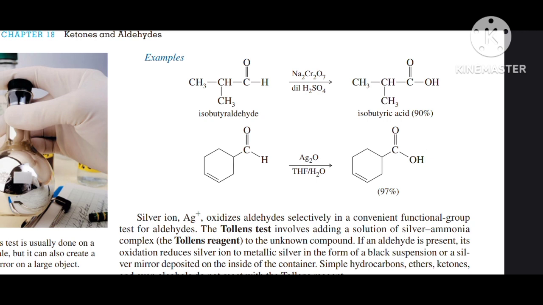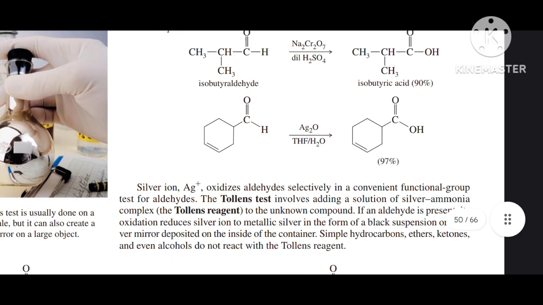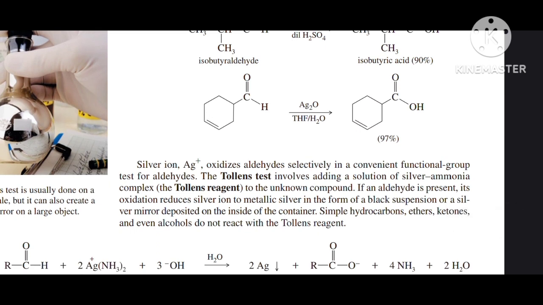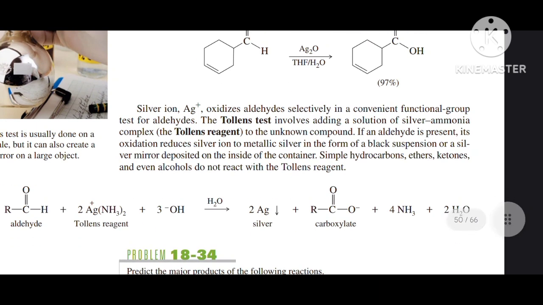So there is an example, that is isobutyraldehyde, and when this isobutyraldehyde is treated with sodium dichromate in the presence of H2SO4, it gives isobutyric acid with 90% yield. Similarly, we have a cyclic aldehyde. When it is treated with Ag2O in the presence of THF, then it gives 97% yield of carboxylic acid. The silver ion, that is Ag+ ion, oxidizes aldehydes selectively, and this is used in convenient functional group tests for aldehydes.